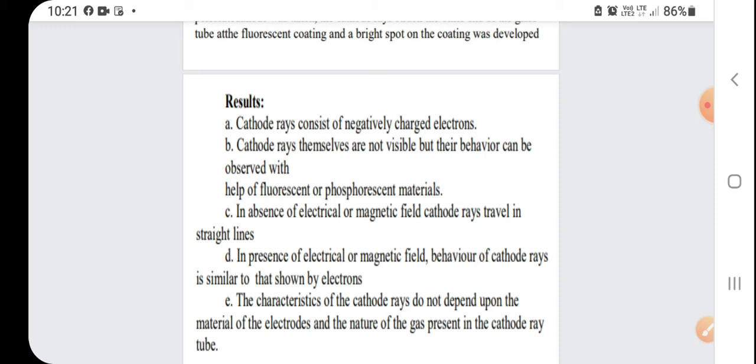Second, cathode rays themselves are not visible, but their behavior can be observed with the help of fluorescent or phosphorescent material. Third, in the absence of electric and magnetic field, cathode rays travel in a straight line. That means cathode rays travel in a straight line if there is no electric or magnetic field. In presence of electric and magnetic field, the behavior of cathode rays is similar to that shown by electrons.